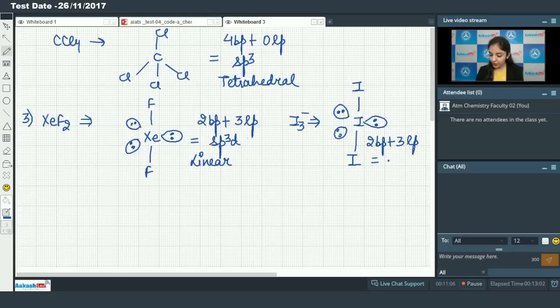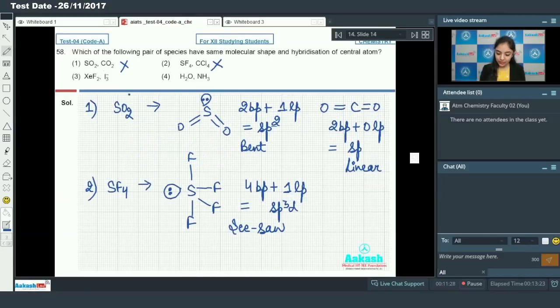So hybridization हो जाएगी sp3d and the shape will be linear. So in this option both the molecules have same hybridization of the central atom as well as the same shape. So this option is the correct option. Now see the fourth option as well.